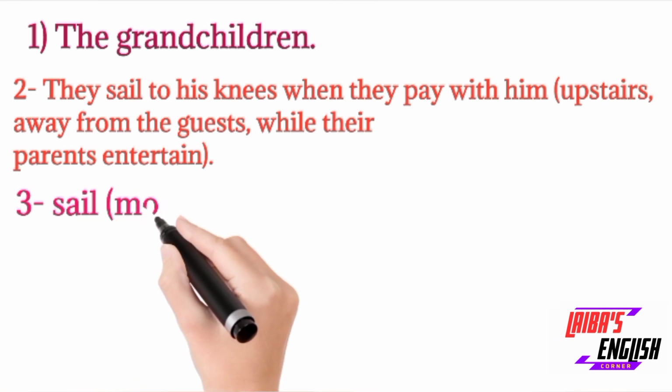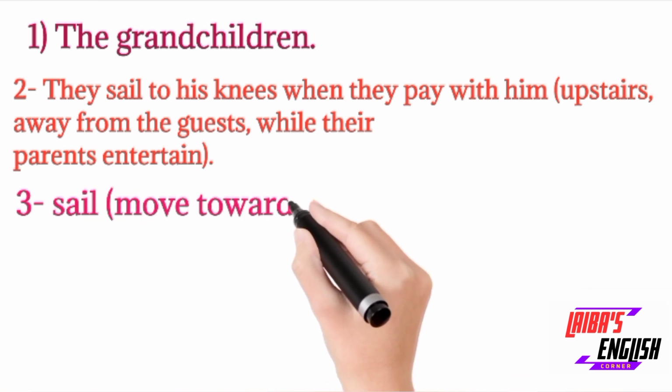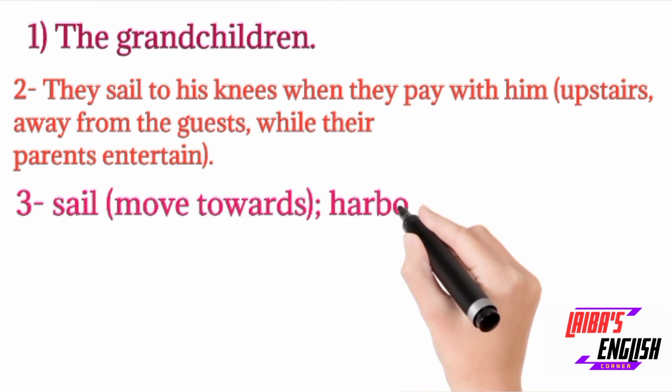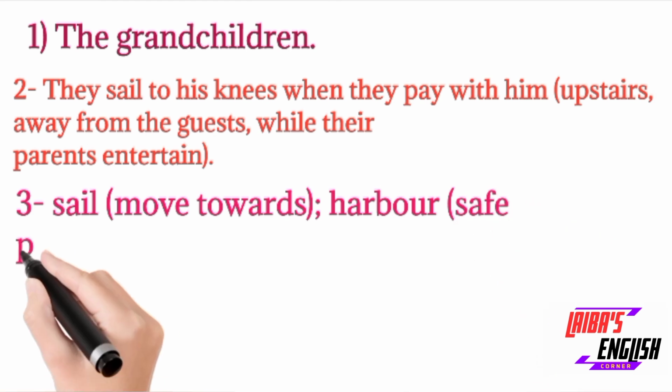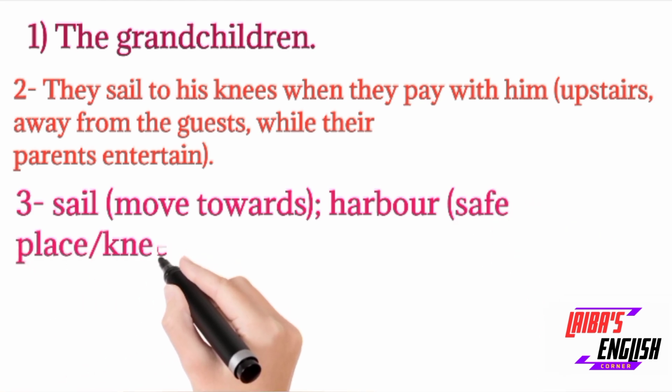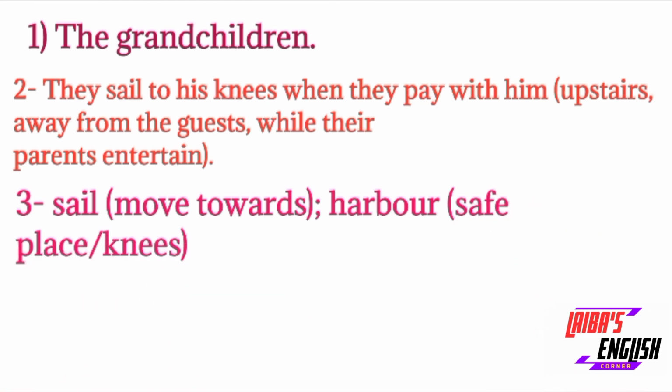Third answer: sail basically means to move towards a harbor, and harbor basically means a safe place. So they are saying the knee is a harbor, that the knee is a safe place. This was very important, and I have discussed each and everything in detail.